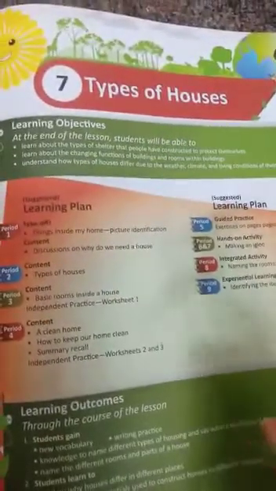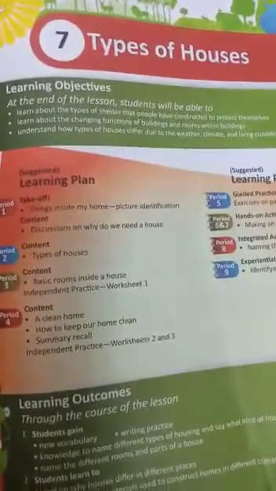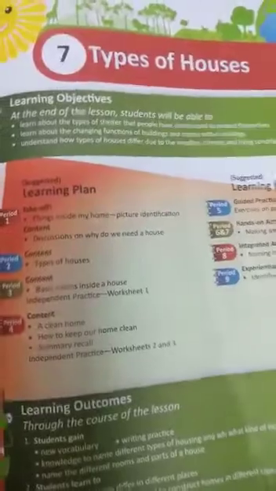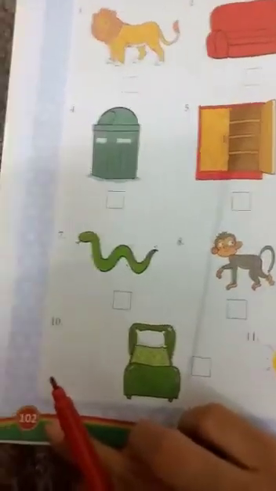It's nothing more. We are going to see the types of houses, just temporary house and permanent house, and the types of temporary and permanent house. In this class only we are going to see these two topics. Shall we move into the class? Yes. So all of you take page number 102.